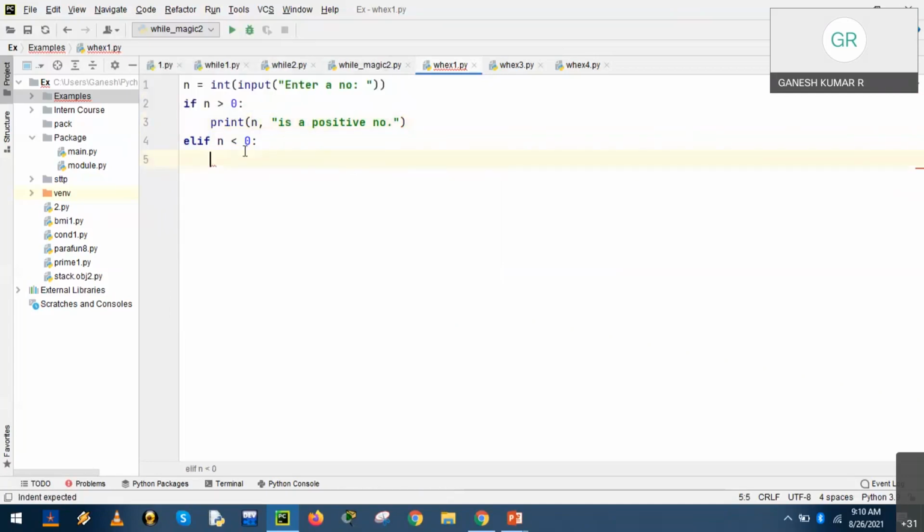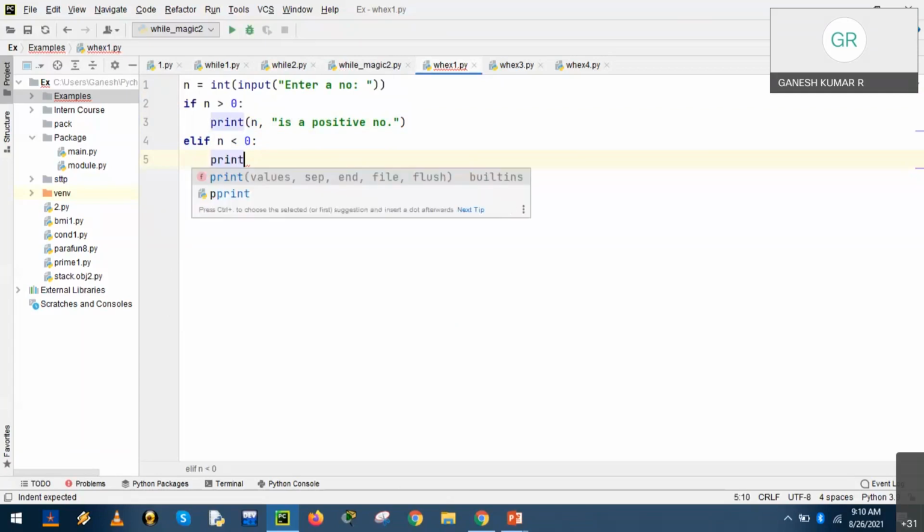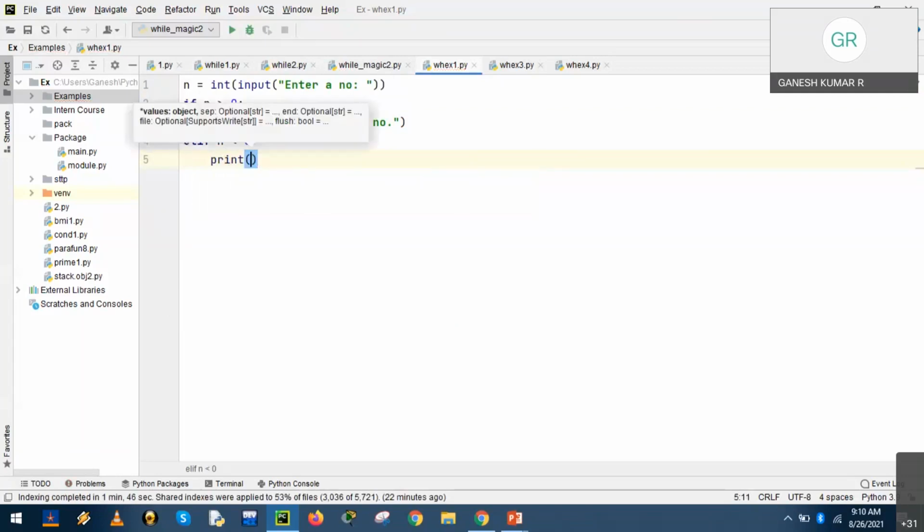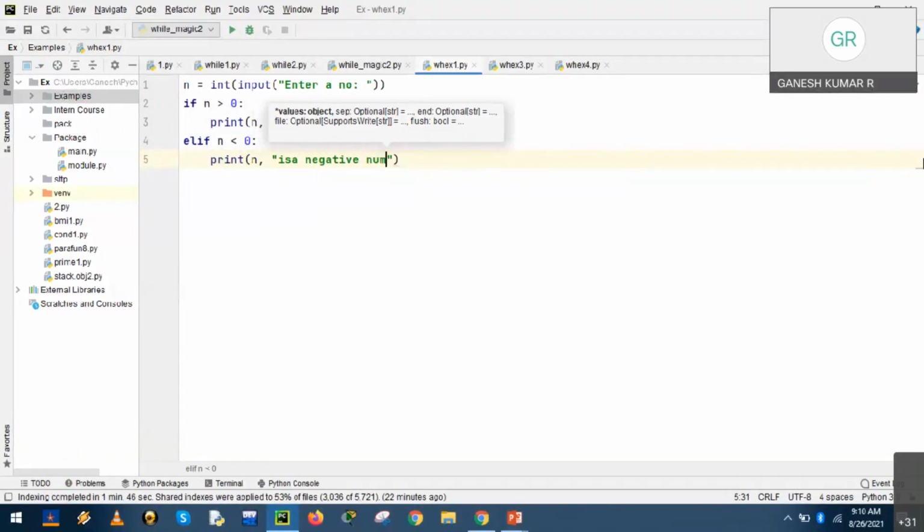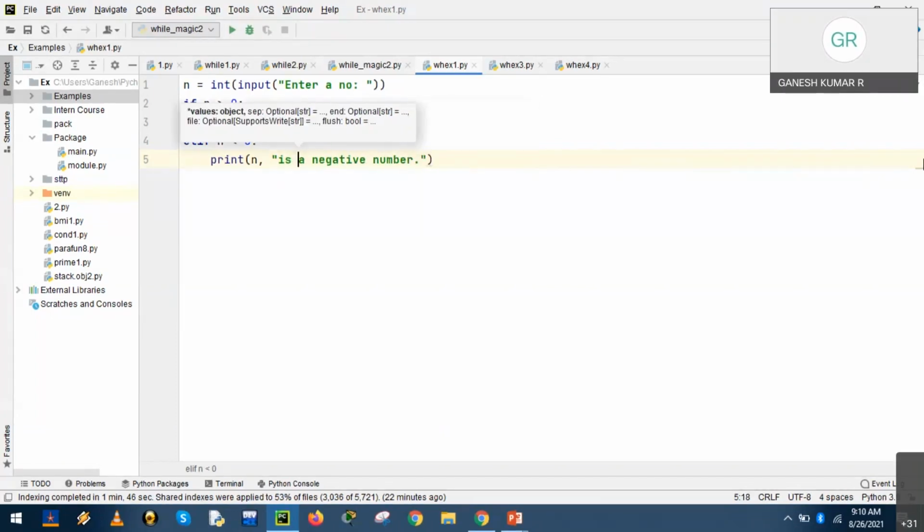While typing, mistakes will be highlighted by a red underline, so we need not wait until execution to learn and understand the mistakes. So print, in this case, if n is less than 0, then n is a negative number.